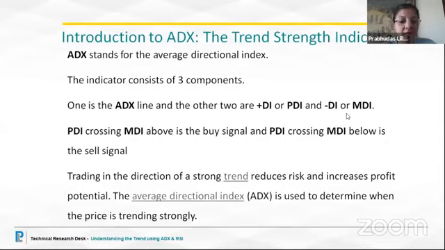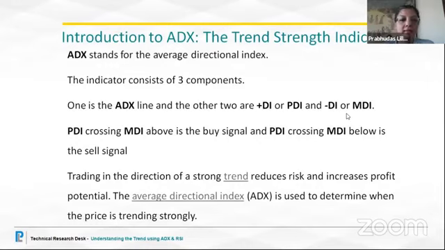So when it is an uptrend, we follow the PDI. When it is a downtrend, we follow the MDI. What role does ADX play? The market can be sideways, and that is when the PDI and MDI are very active. But the minute ADX rises above a certain level, it picks up momentum, and we know that the stock or the index is going to get into a strong trend. We shall be studying the levels and how the scale on the ADX works, and we will give a lot of examples to make the studying easy.